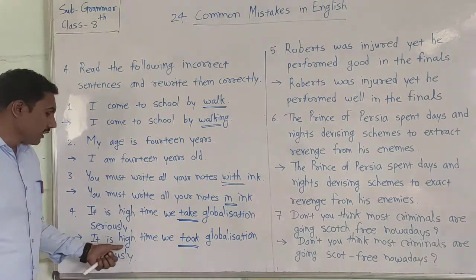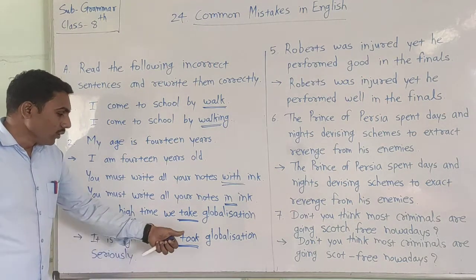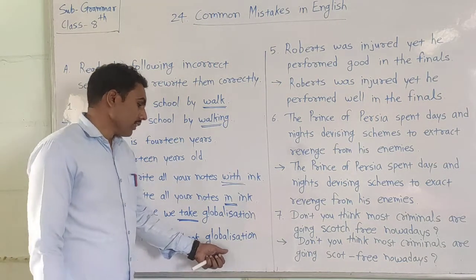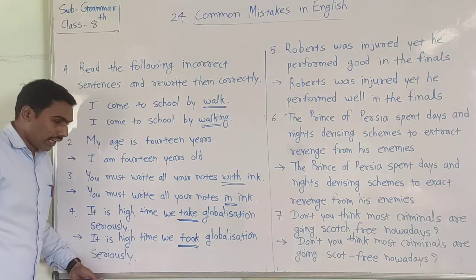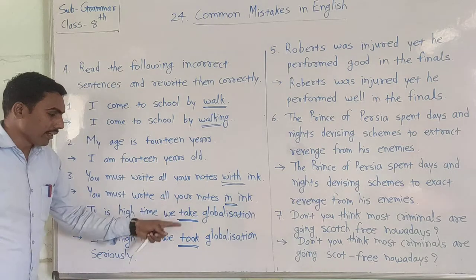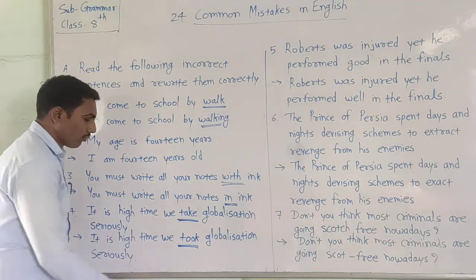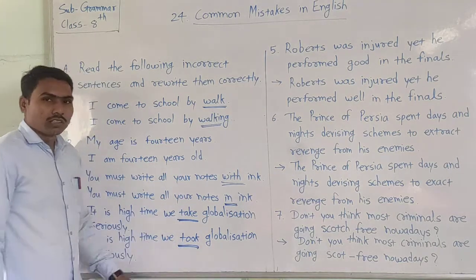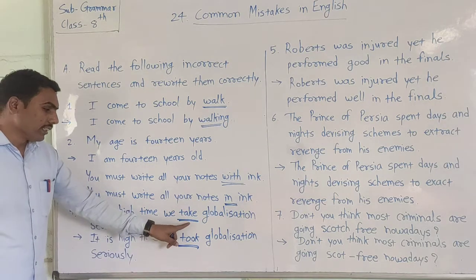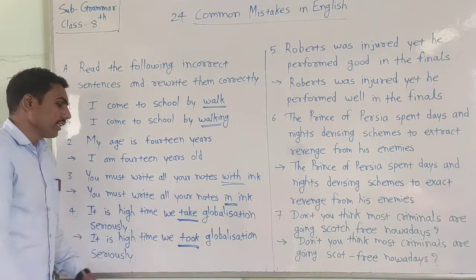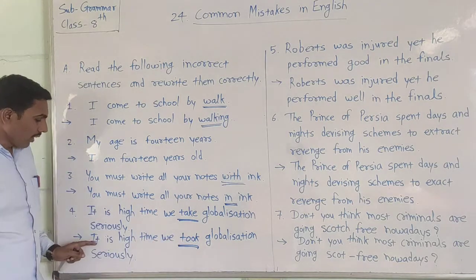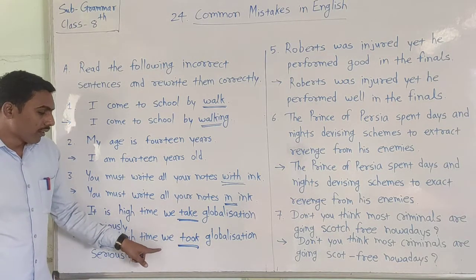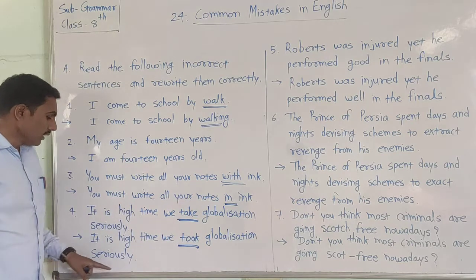It is a high time we took globalization seriously. Are you getting that? In the place of take you can use the correct verb, took. Take is the mistake, and you can use took in that place. It is a high time we took globalization seriously.